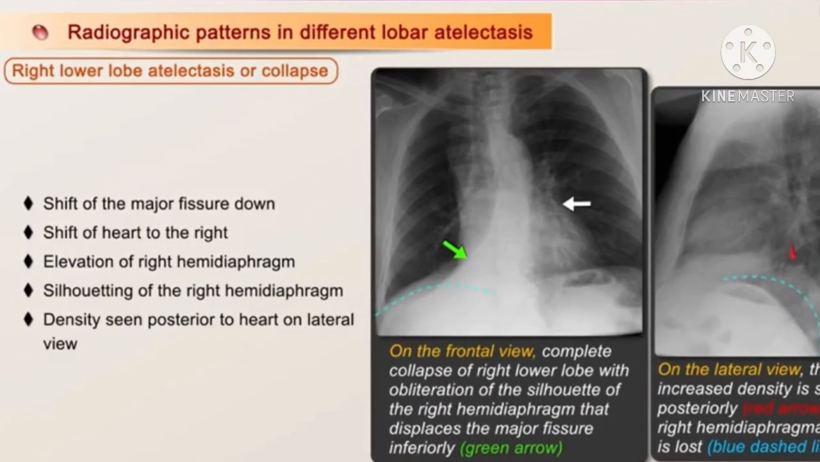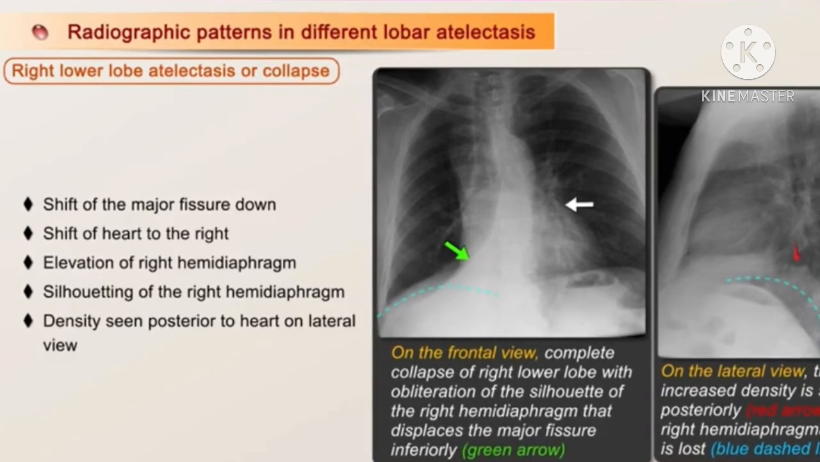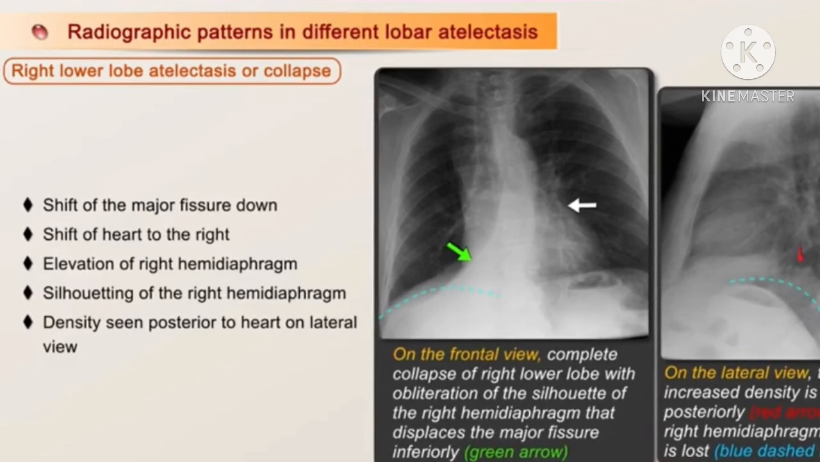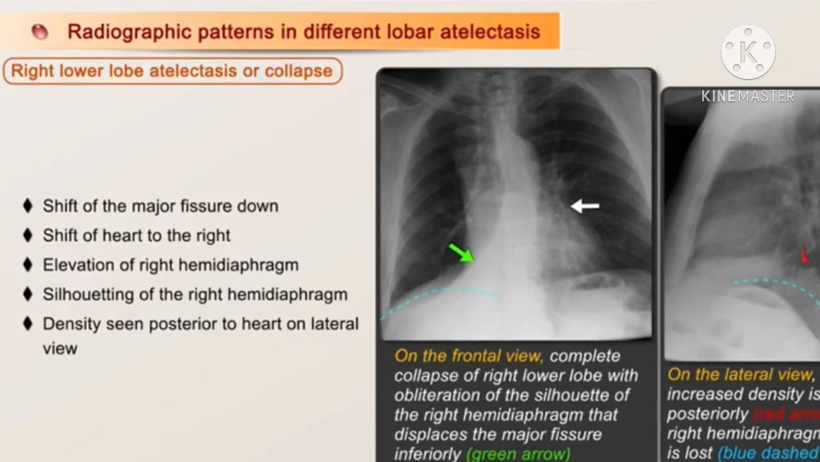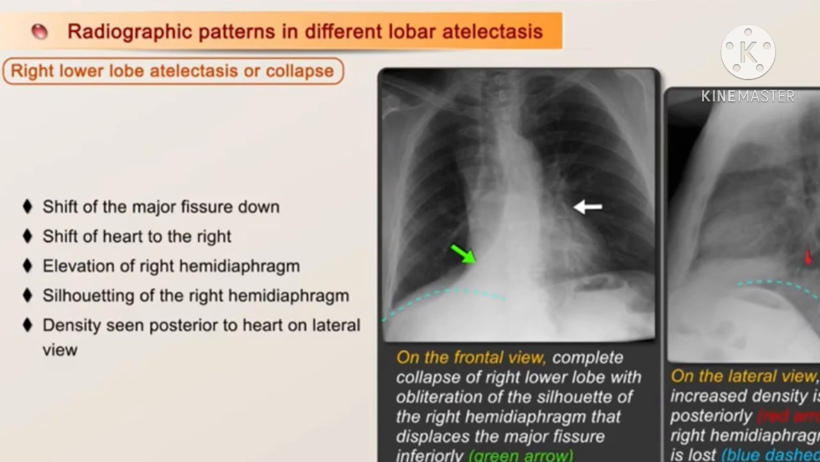For right lower lobe atelectasis or collapse, there is a shift of the major fissure down, shift of the heart to the right, elevation of the right hemidiaphragm, silhouetting of the right hemidiaphragm, and density seen posterior to the heart on lateral view.